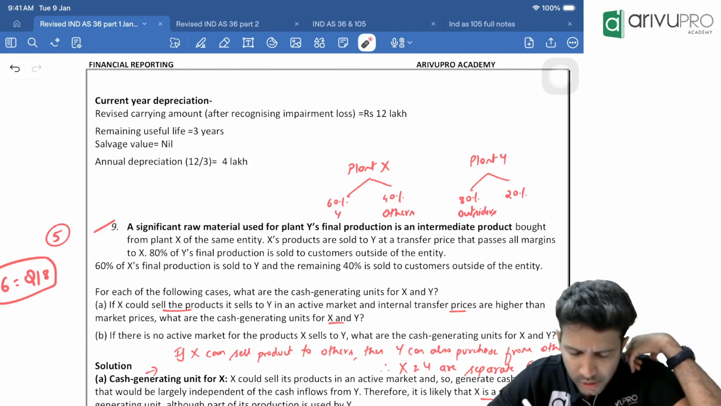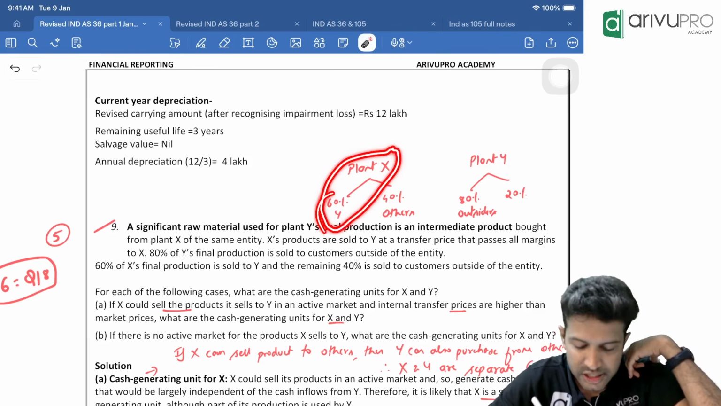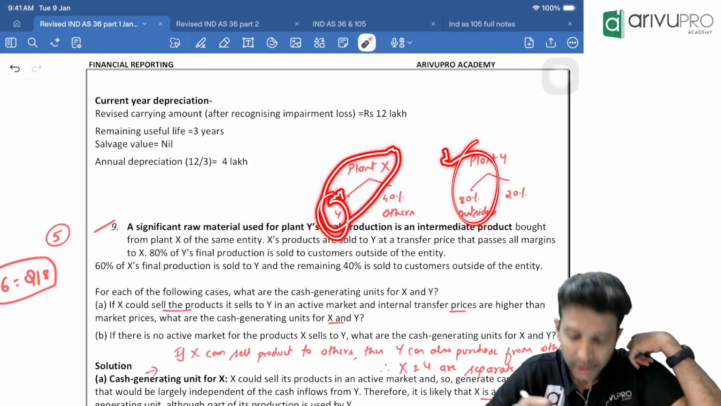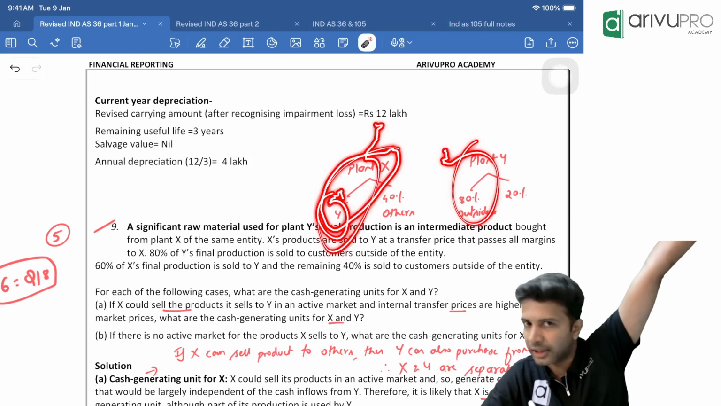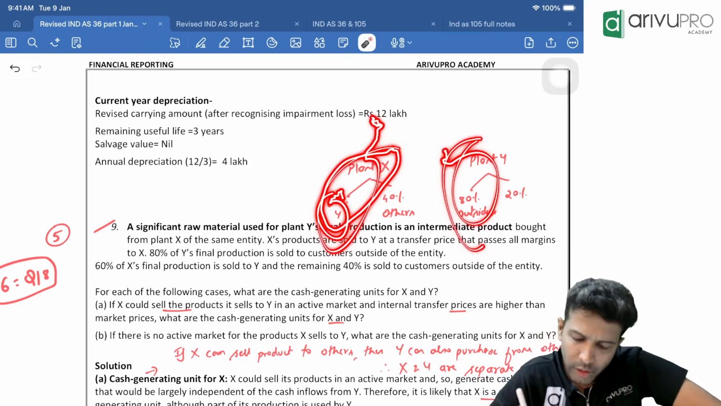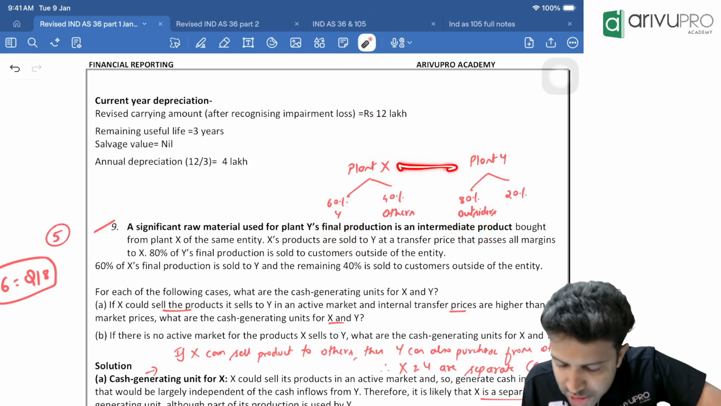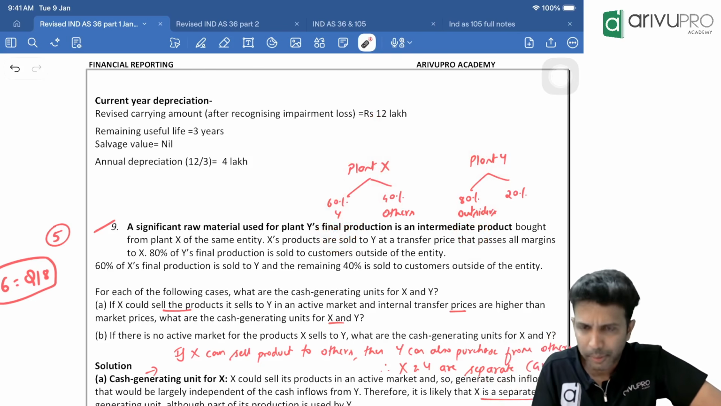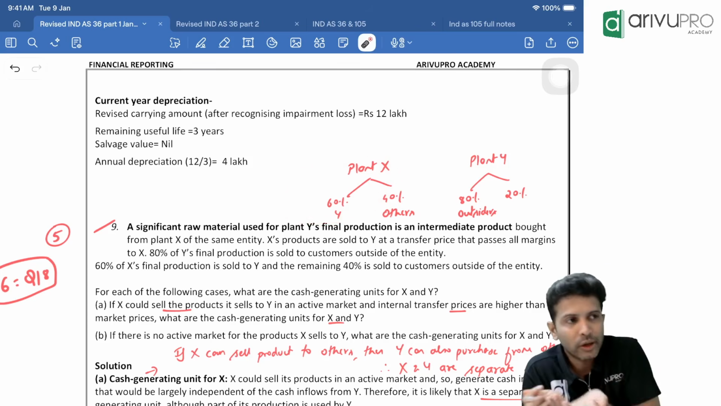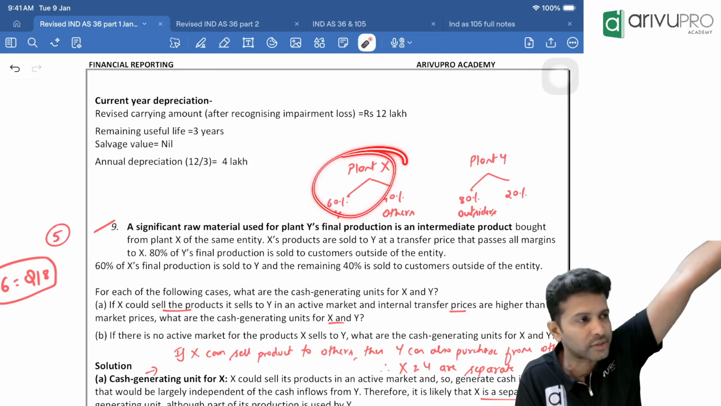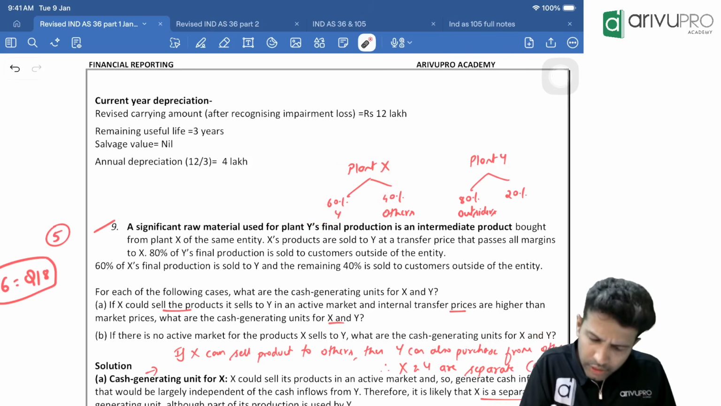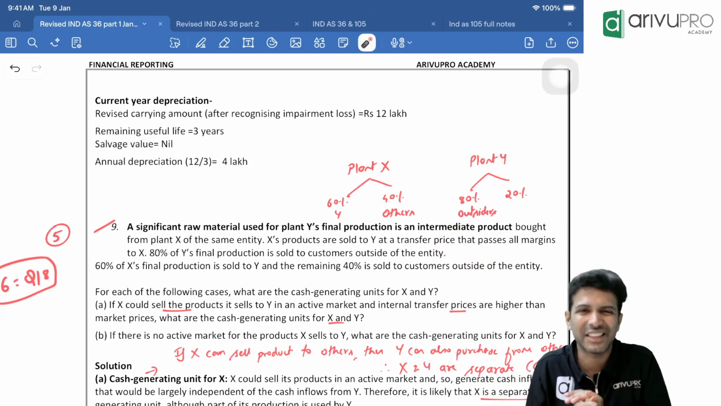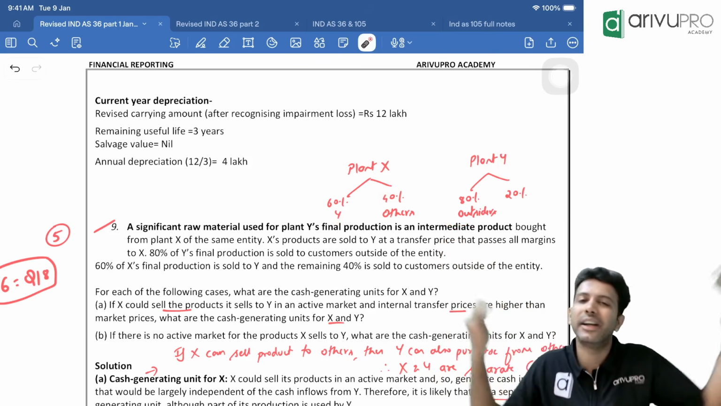Use your common sense. If X can sell the 60% of the product to outsiders, that means Y can also buy it from an outsider. If X can sell this product to a third party outside the entity, Y also can buy it. Do you think these two can operate independently? They can, because there is no dependency. Instead of selling it to Y, X can sell it to anybody else, and Y also can buy from anybody else. So there is no dependency in this case. That means they can function independently.